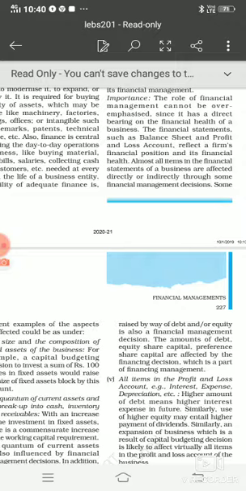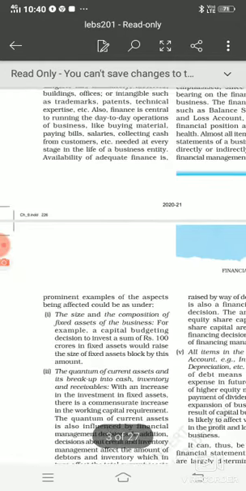It can be prepared in the form of a balance sheet or a profit and loss account, and these reflect the financial position and financial health of a business enterprise. Whenever we prepare the financial statement, there are certain items which directly or indirectly reflect the financial decisions taken by management.